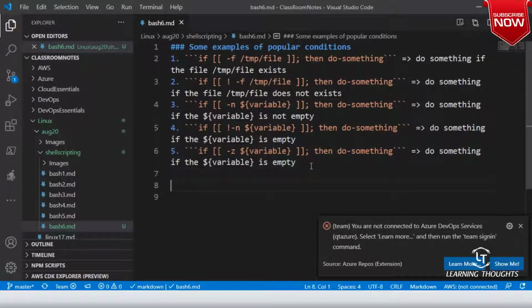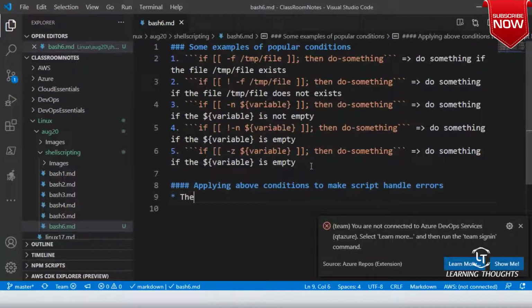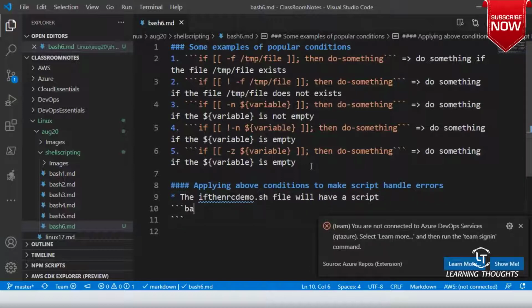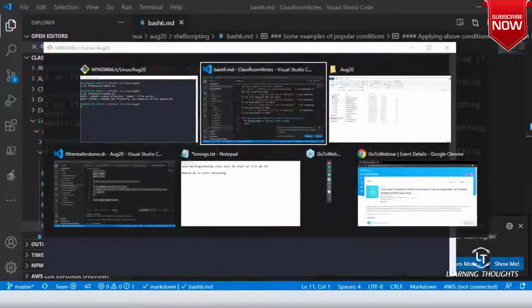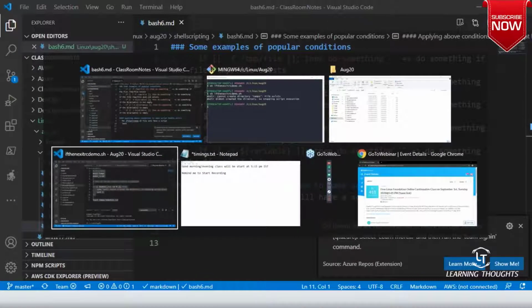Now, applying the above conditions to make the script handle errors. The if_then_exit_rcdemo.sh file will have a script as shown below. So this is a bash script.